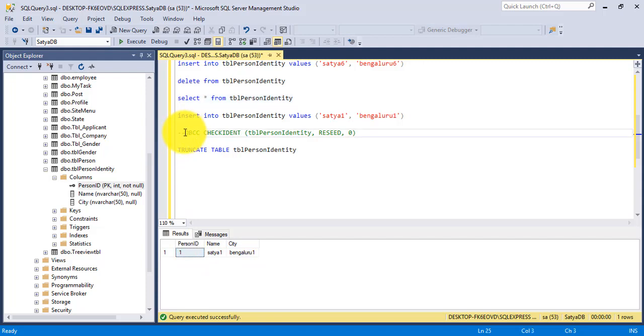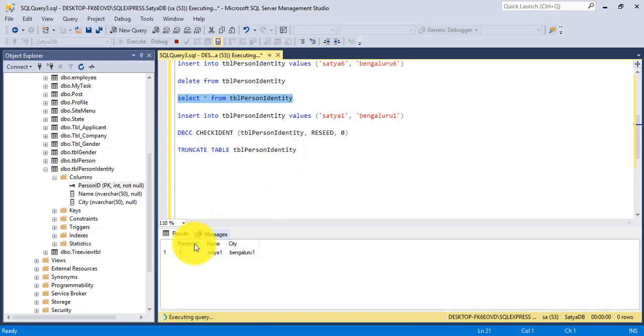So in 2 ways you can reset the value, using the DBCC CHECKIDENT command, or you can use this truncate command. So truncate clears all previous records. So this command will reset the person ID identity column, and I have executed this query and it has been inserted successfully. And if you execute this select statement here, you'll see the ID column is reset. Identity column of person ID is reset to 1.